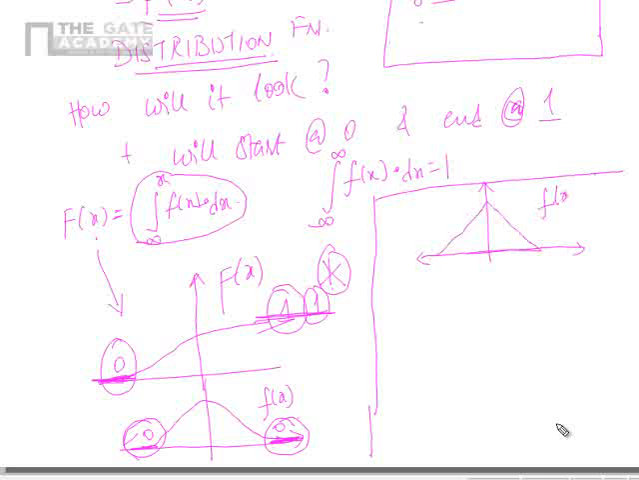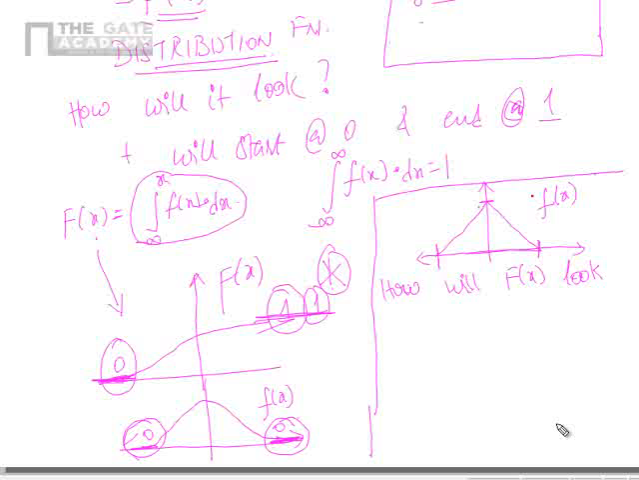This is my f of x. Okay. This is my f of x. How will capital F of x look? Okay. This is one GATE problem. Now I am least bothered about these values. Don't worry about these values. Let this be some a, b, c, something.